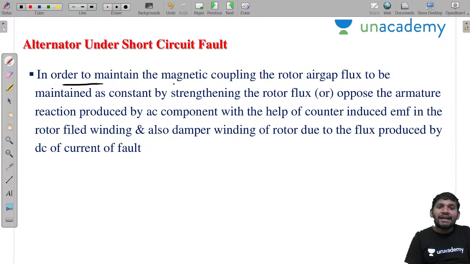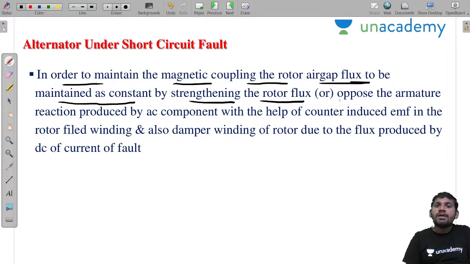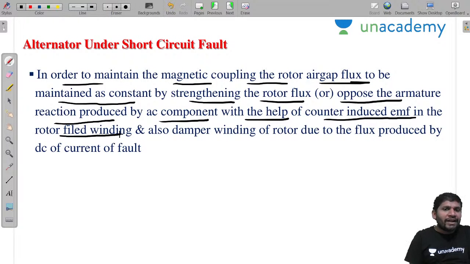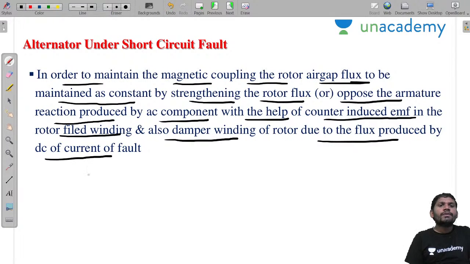To maintain the magnetic coupling, the rotor air gap flux has to be maintained constant, by strengthening the rotor flux or opposing the armature reaction produced by the AC component, with the help of counter-induced EMF in the rotor field winding and also in the damper winding of the rotor, due to the flux produced by the DC offset current of the fault. It is a very important concept.